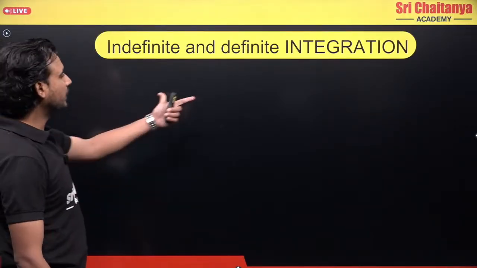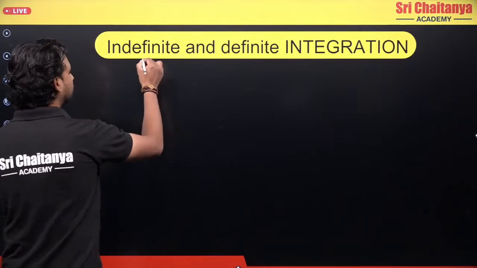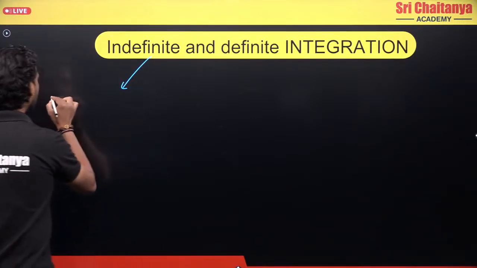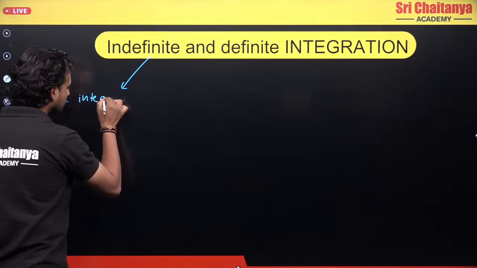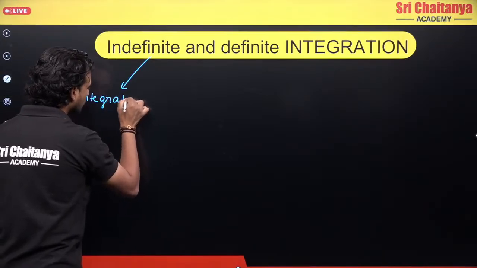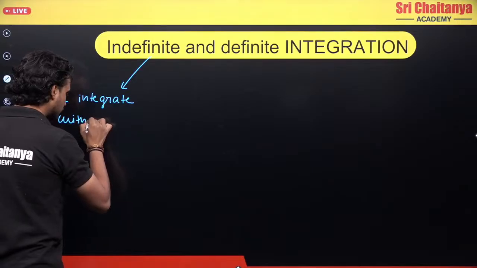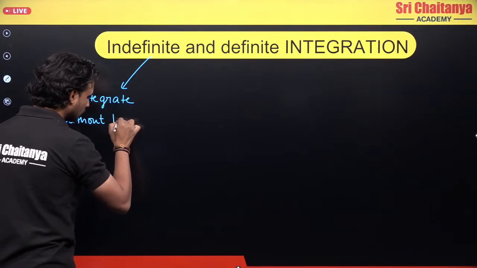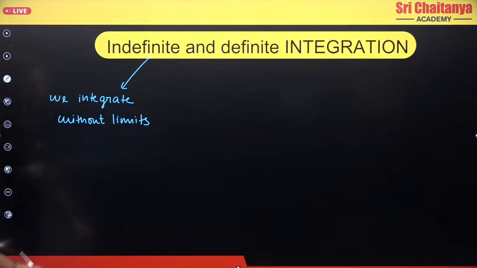So what is indefinite and definite? Indefinite means we integrate without limits, simple integration.